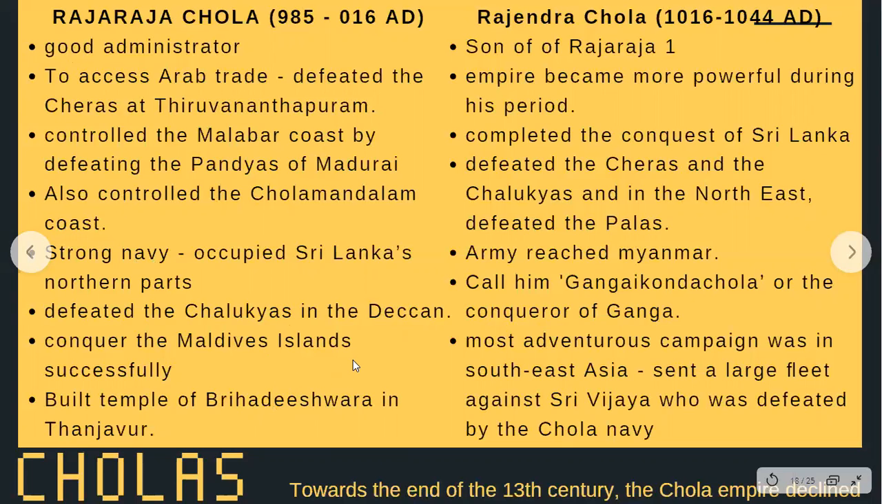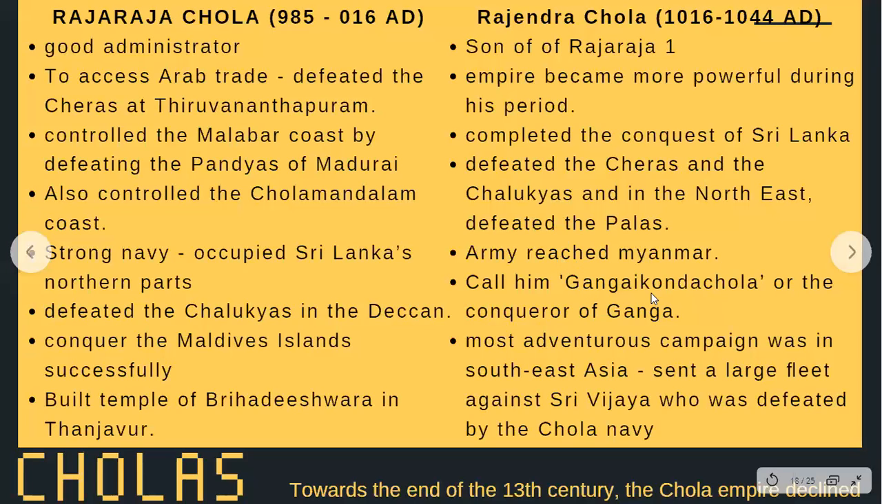Next we have Rajendra Chola. He was the son of Raja Raja I, and during his time the empire became even more powerful. He completed the conquest of Sri Lanka, while before that the navy was able to occupy only the northern parts of Sri Lanka. His son completed the conquest. They defeated the Cheras, the Chalukyas, and in the northeast the Palas. You see, he is expanding control, and his army even reached Myanmar.